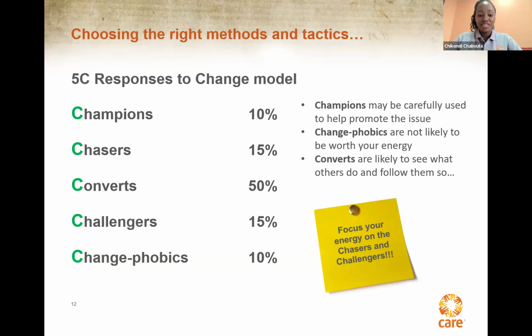Then we have the chasers. These usually are 15 to 20% of the total population. Chasers don't immediately respond positively to your proposal for change. At the end of a briefing, they look around to see who has signed up. They are really influenced by others. They want to discuss your idea with others before forming a judgment, and will generally look to a key opinion maker or a trigger person for guidance.